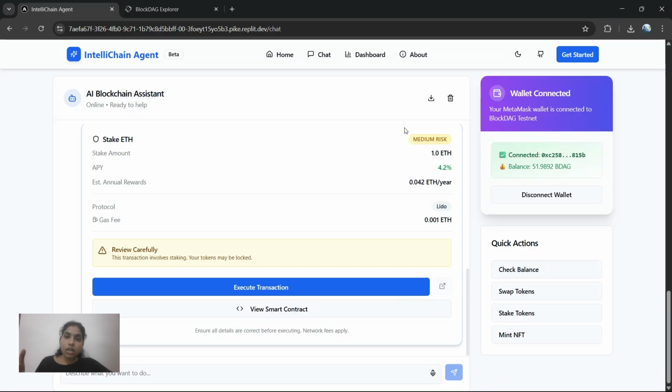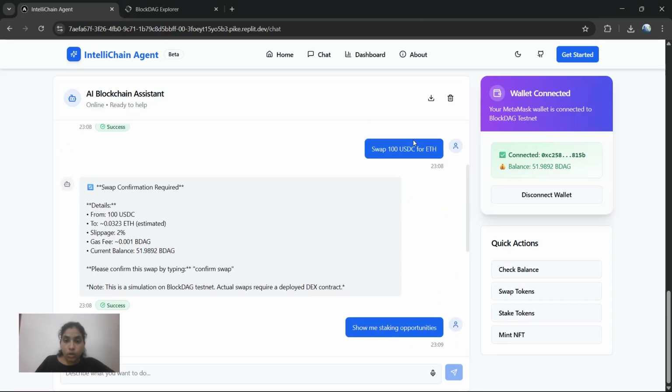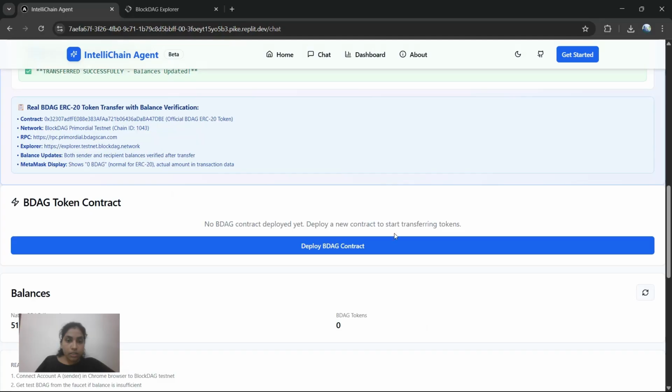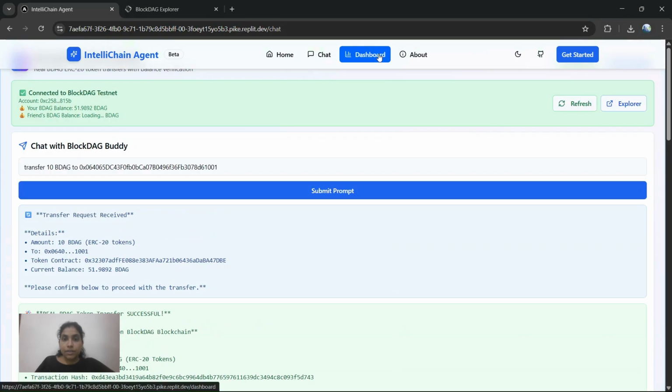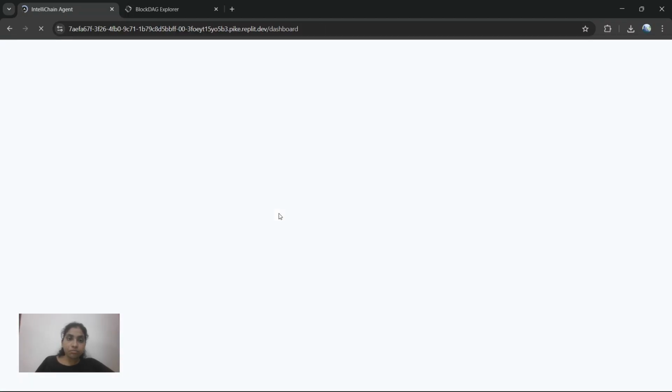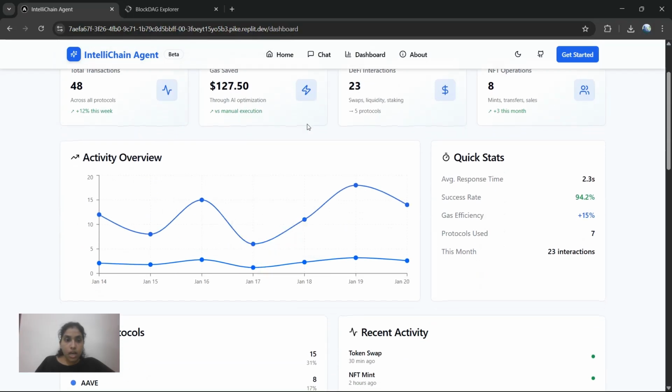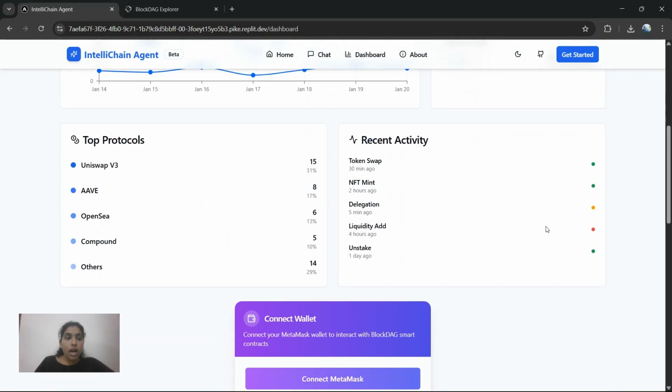We just minimize the hard things in blockchain and simplify it for the user. And yeah, you can download your chat history, and everything will be displayed here. We also have a dashboard of our tokens and our spendings. This is a BlockDAG dashboard in which you can see your activity, what transactions you have made, the average response time, the gas efficiency, etc. It also tells about your recent activities.